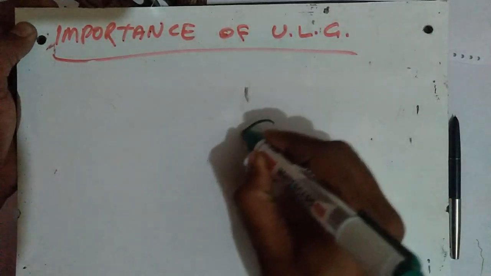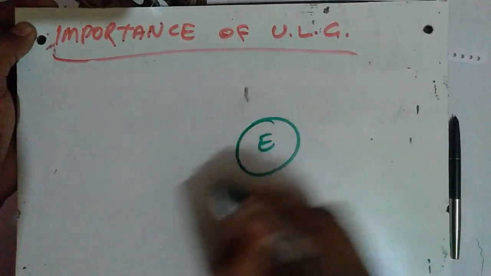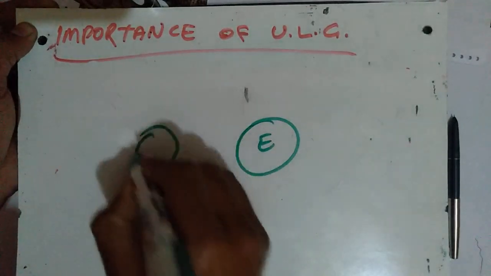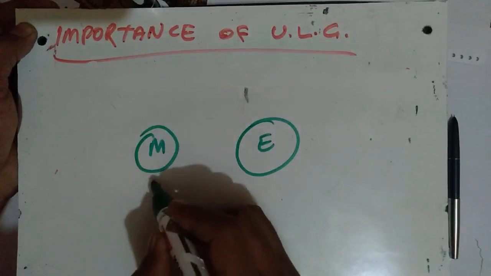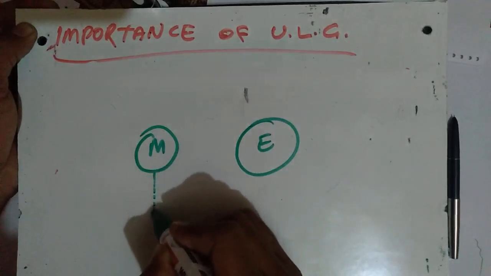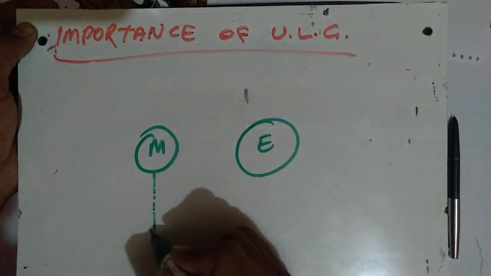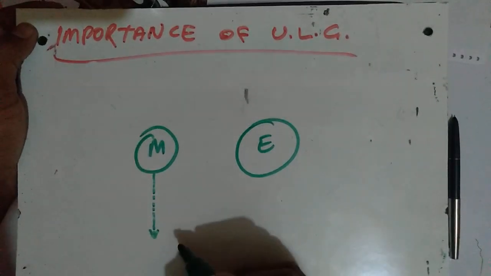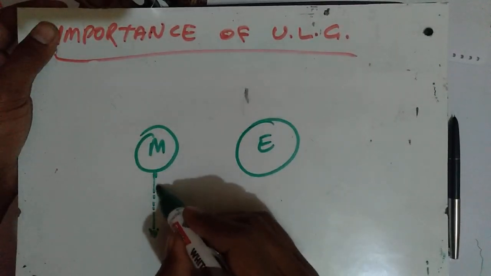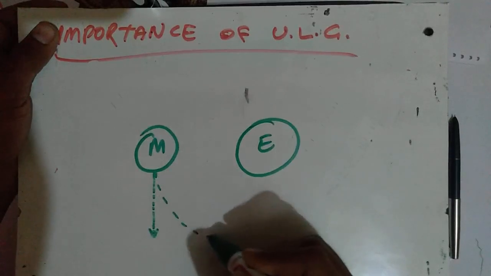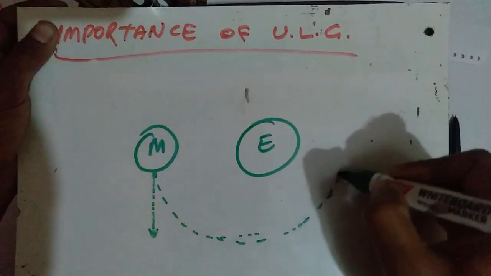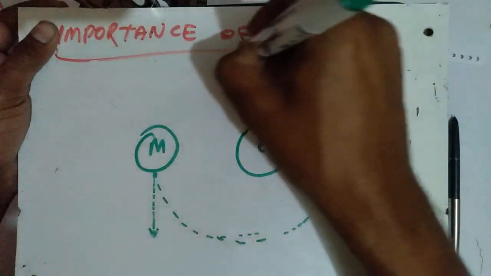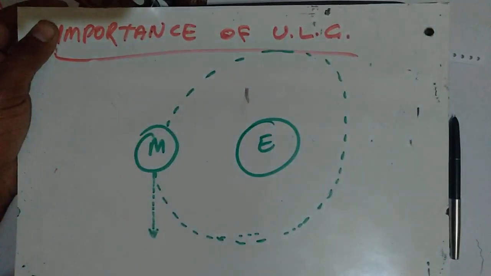Suppose this is the Earth and this is the moon. The path of the motion of the moon would be like this, but because of the gravitational pull, the orbit of the moon around the Earth would be like this.